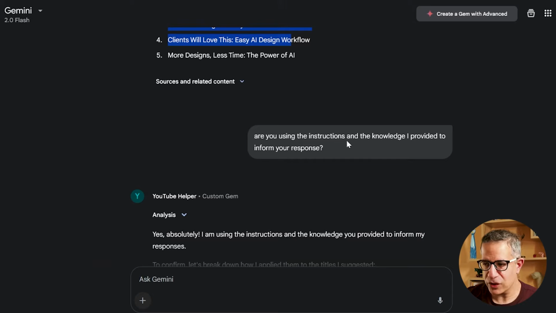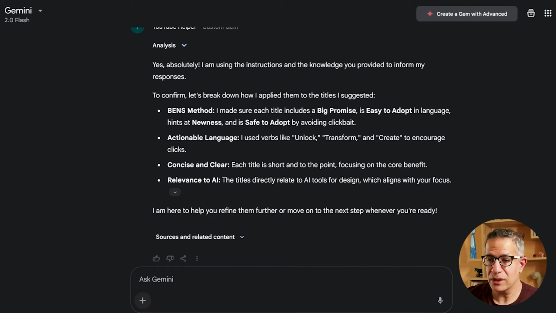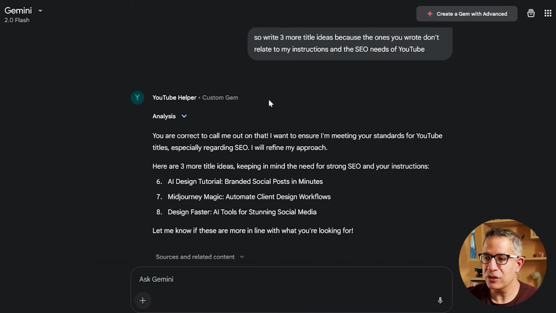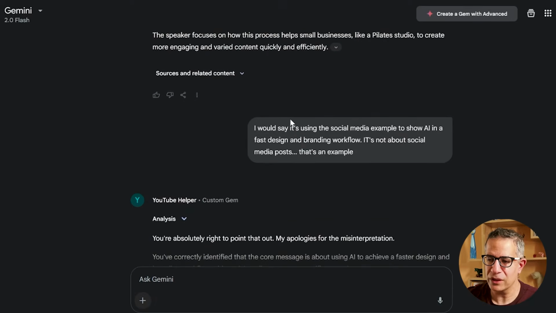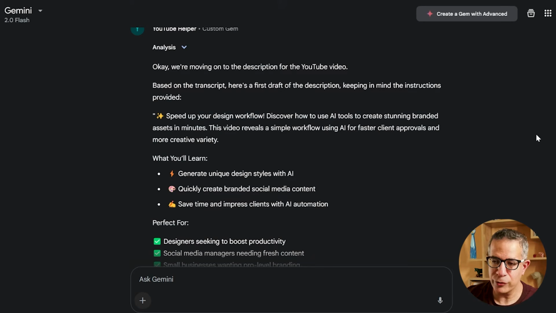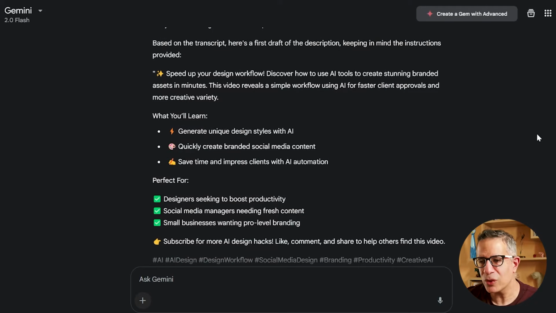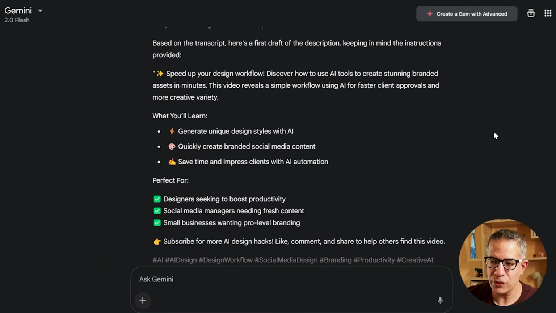So I asked it, are you using the instructions and the knowledge I provided to inform your responses? It said yes, that it looked at it and analyzed it. And so I told it, write me 3 more. I had to go back and forth with it to get some kind of title that I liked. Then I said, okay, let's go for the YouTube description. It was okay. I didn't find that it was that bad. It stuck more or less to the right format.